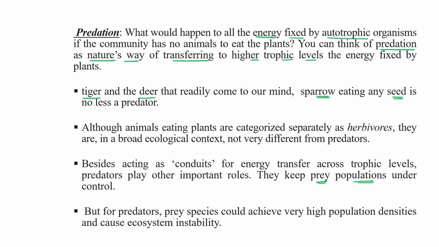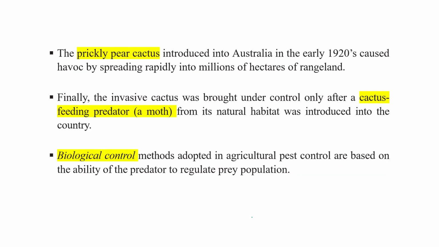But for predators, prey species could achieve very high population density and cause ecological instability. There are certain examples, like prickly pear cactus. This prickly pear cactus was introduced into Australia in the early 1920s. After its introduction, it caused havoc by spreading rapidly throughout the fields.